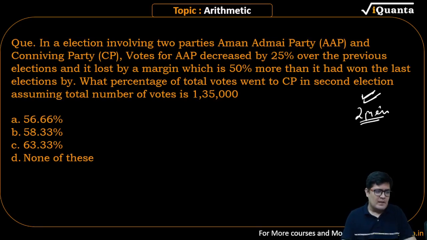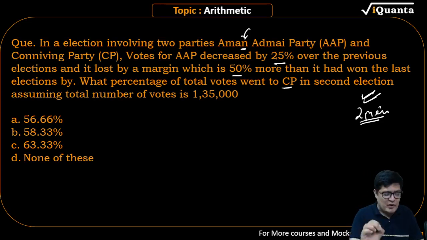In an election involving two parties, Aam Aadmi Party, beta, be politically correct, this is Aam Aadmi Party, be careful, and CP party. The votes of AAP decreased by 25% over the previous election and it lost by a margin which is 50% more than by which it had won last elections. By what percent of total votes went to CP in the second election? What percentage of total votes went to CP in the second election?